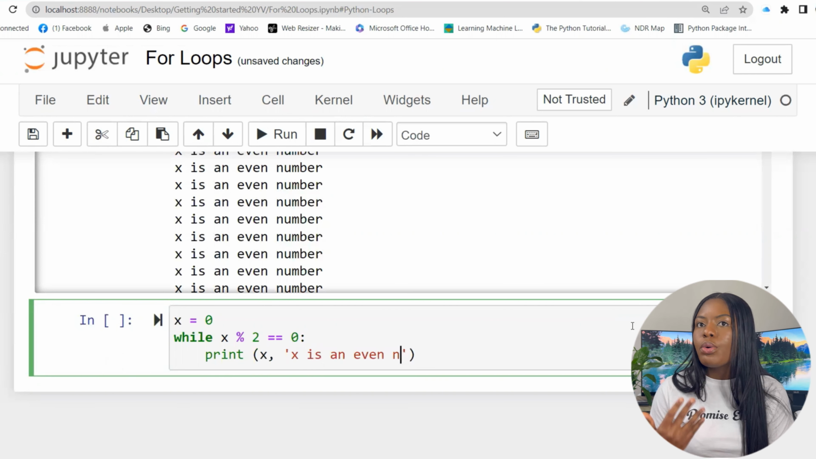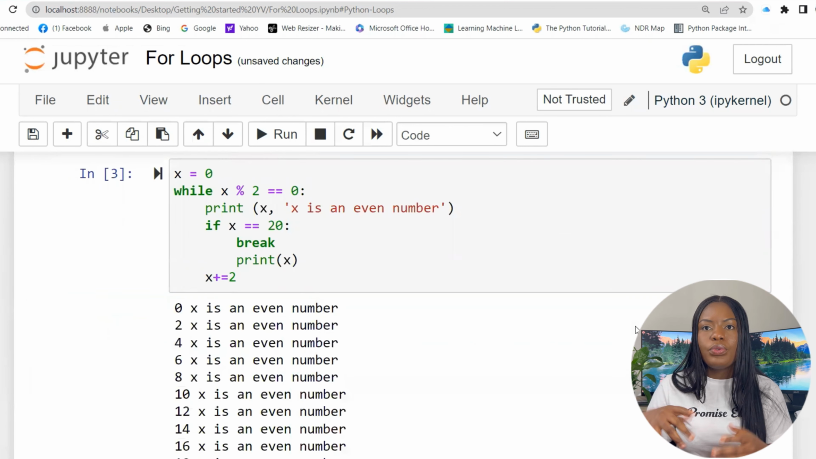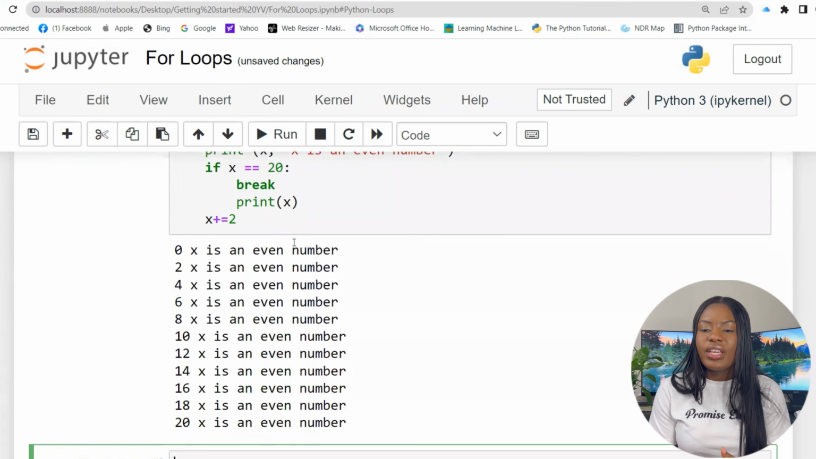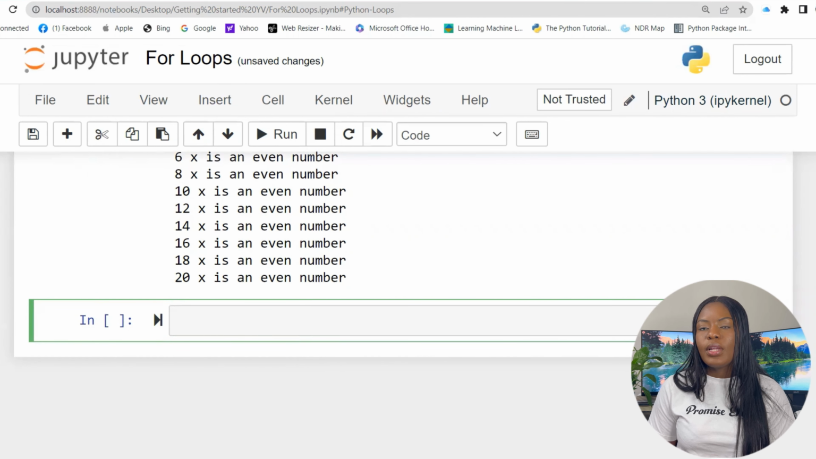So you notice when I run it, when it gets to 20, it stops. Notice the difference between this and the first one. The first one is continually running. So now I'm putting a break. When this condition is met, break the statement, and that's where it ends.